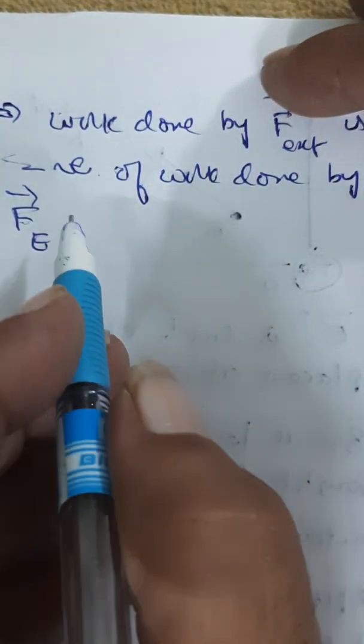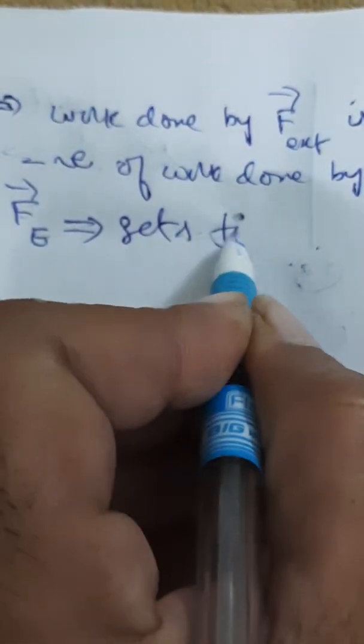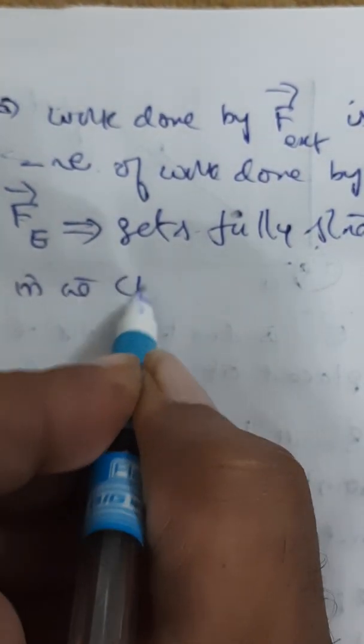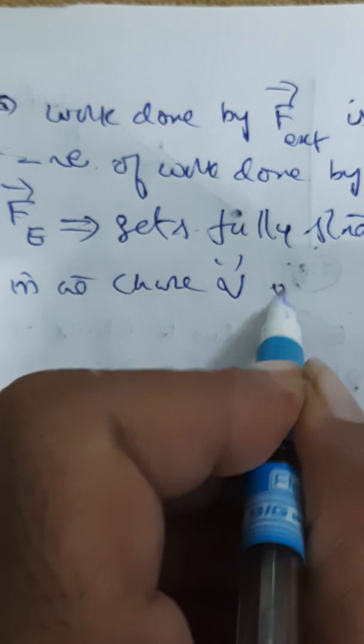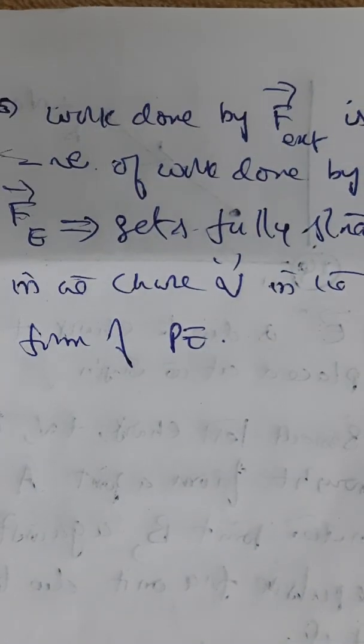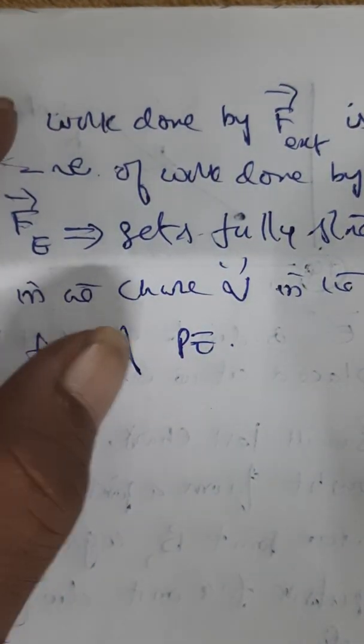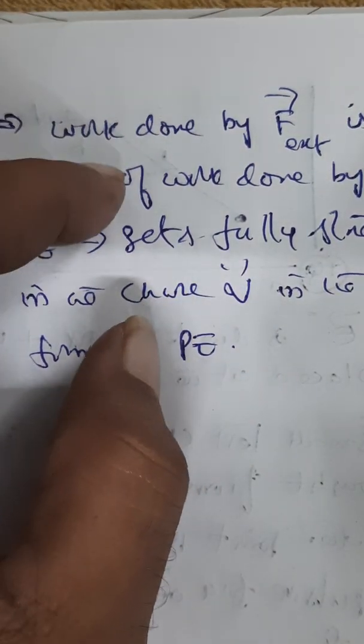So where has this work gone? Have we done some work or not? Yes, we have done some work. Is the work appearing now? No. Work is nothing but energy. Where has this energy gone? It should get fully stored somewhere, in the charge Q, in the form of potential energy. Now, this is a little typical statement to understand, so I'll give you one example.